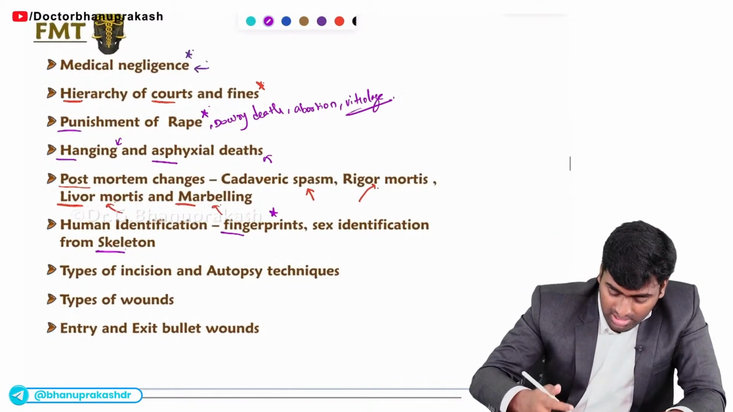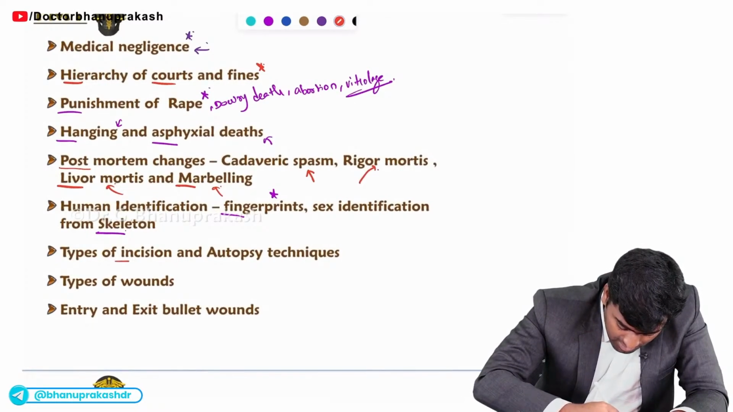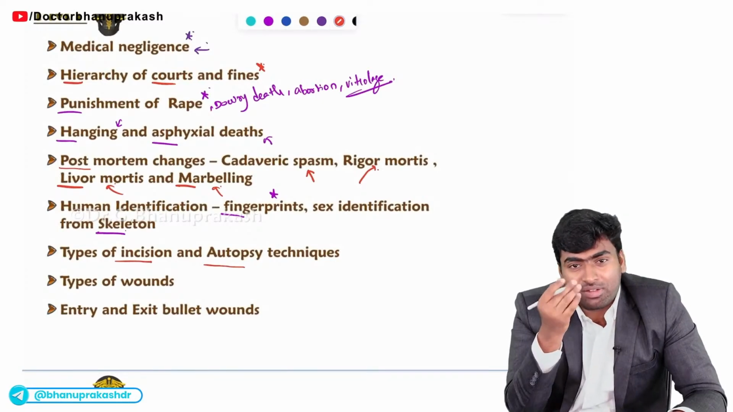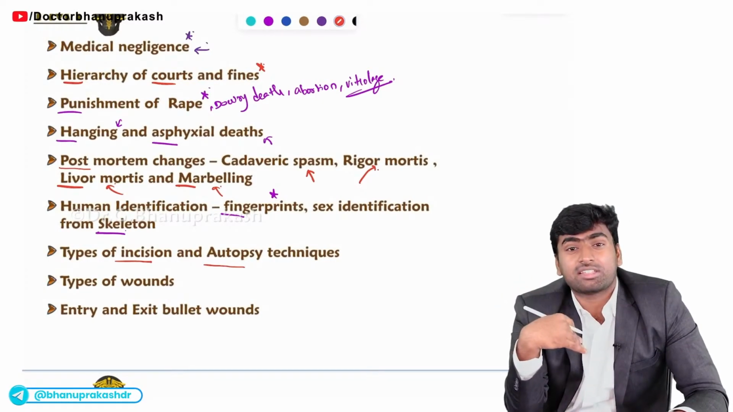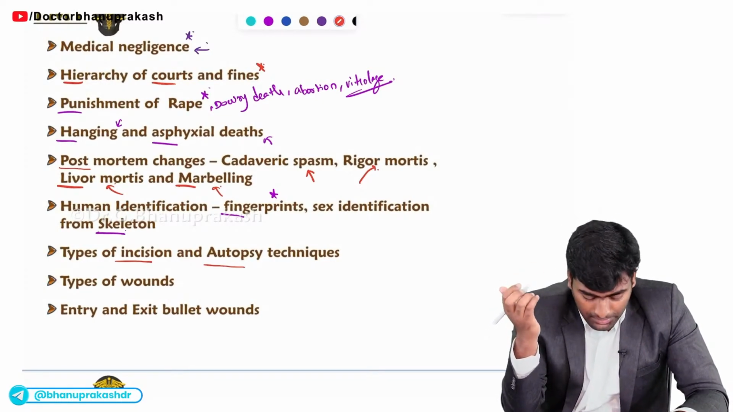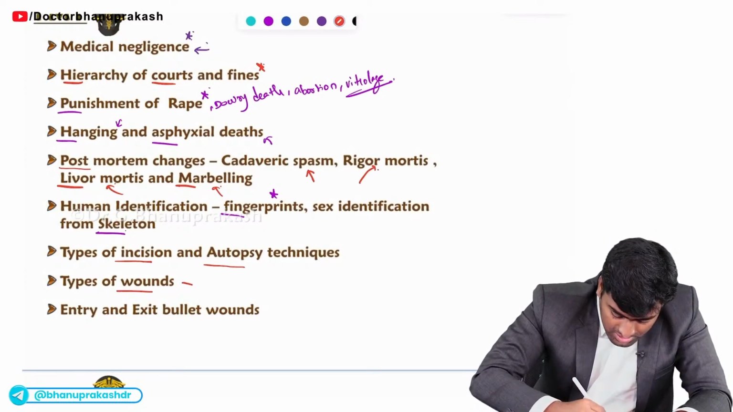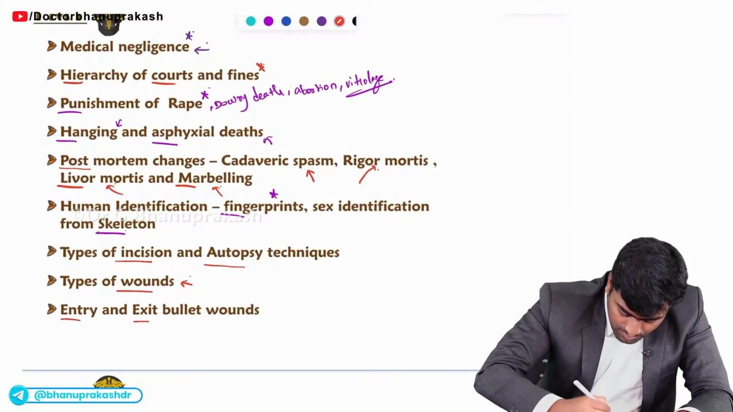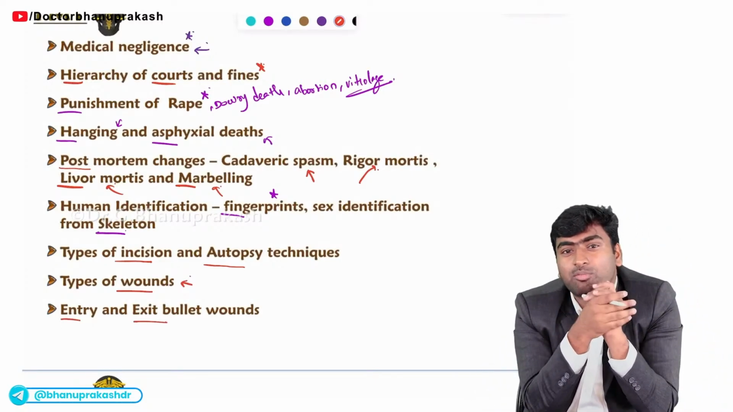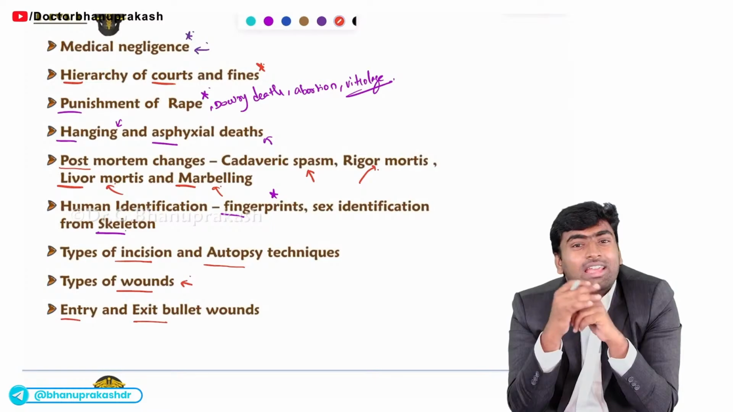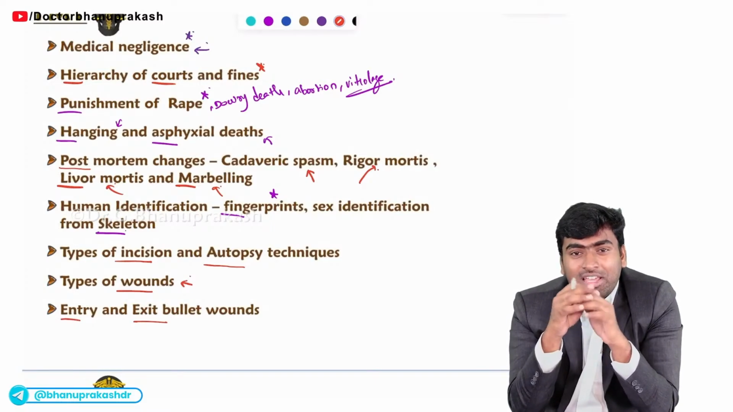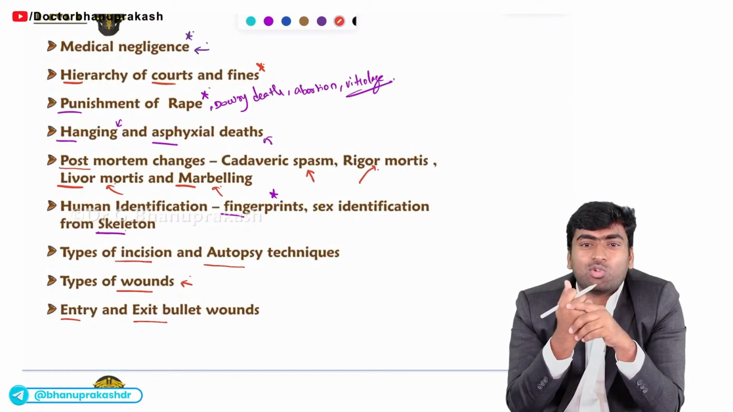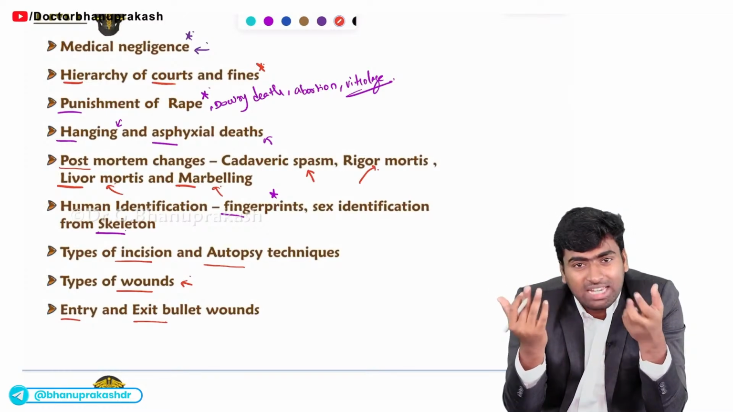Fine. And you should also learn about the types of incision and autopsy techniques. So remember the types of incision most commonly used and the techniques of autopsy, like Letulle's technique. And in injuries, learn the types of wounds: abrasion, laceration. And in bullet wounds, learn how the entry wound of a bullet looks, and how the exit wound looks. If you are able to differentiate between these two wounds, it is more than enough. Sometimes they may ask about the range of the weapon, but it is rarely tested.